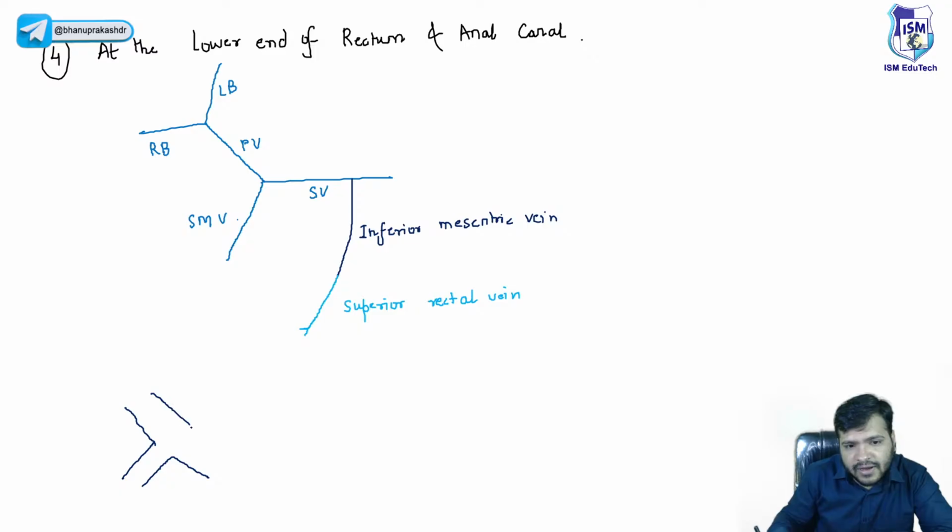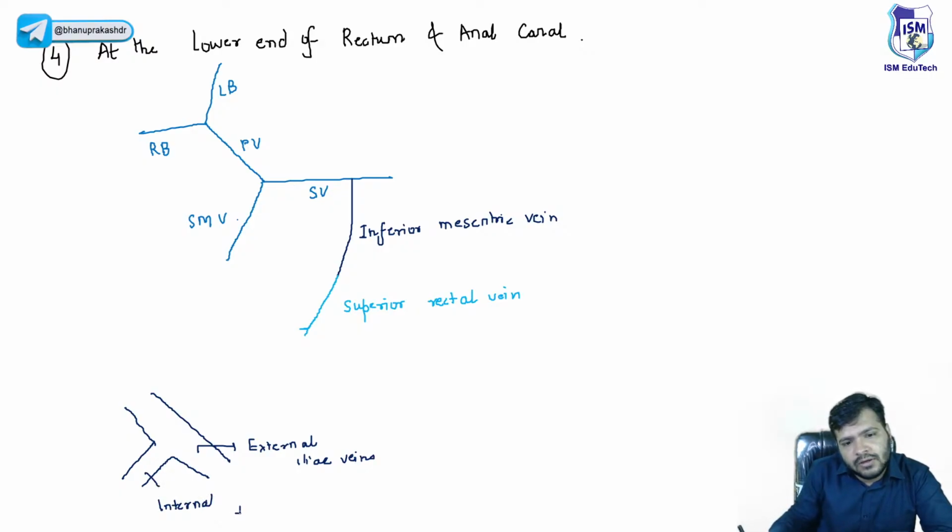Suppose this is the common iliac vein. It is formed from the external iliac veins and the internal iliac veins.